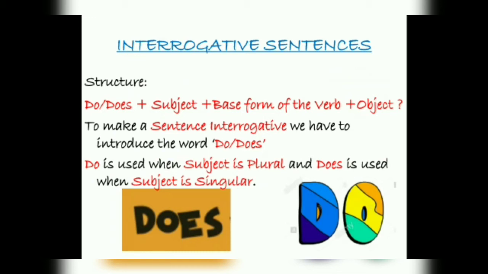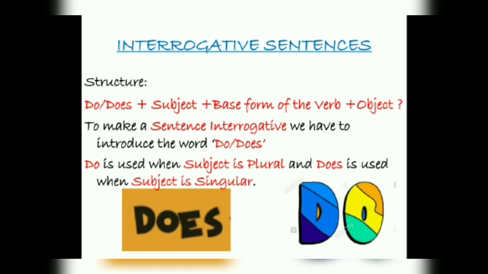Now, that we have discussed the affirmative sentence, that means the subject in the positive form. If we have to make the interrogative sentence in simple present tense, how will we write? So our structure will be do or does plus subject plus base form of the verb plus object and question mark. To make a sentence interrogative or to ask a question, we have to add do or does. Either WH word से बन सकता है, but here we will not use WH word, we will use do or does.